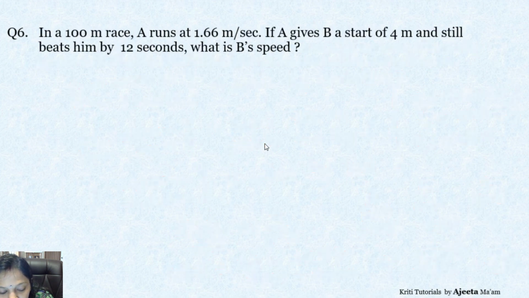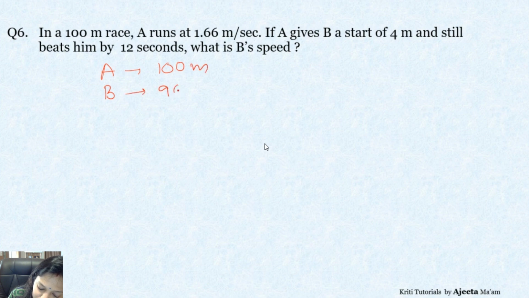In a 100-meter race, A runs at 1.66 meter per second. If A gives B a start of 4 meters and still beats him by 12 seconds, what is B's speed? Now similar question we have done before also, right? Now this is the same question. So now what is the ratio of the distance of A and B? If A is at 100 meters, then B is at how much? 96 meters. We have previously done it, but just with different figures. Now 1.66 is the speed of A, right? We have to find the speed of B. That's not given to us.